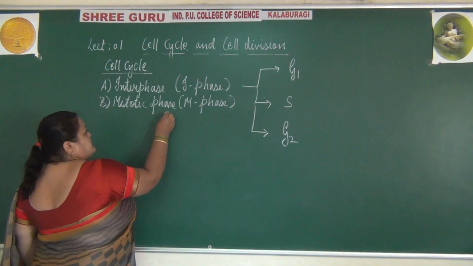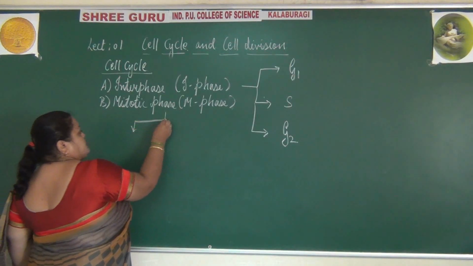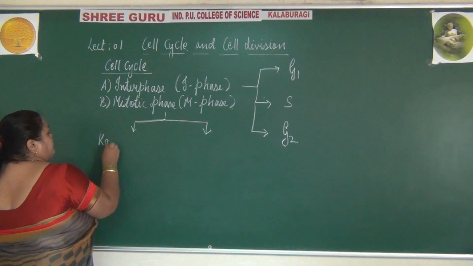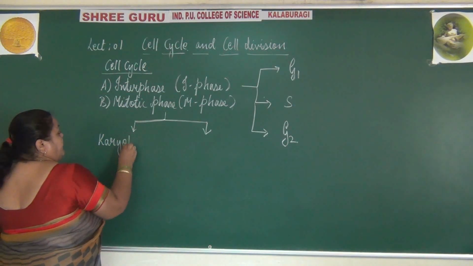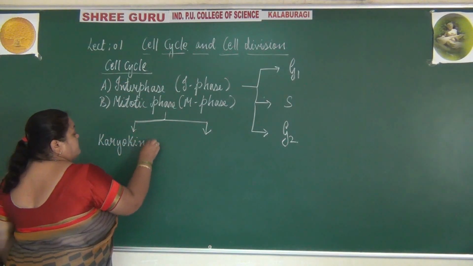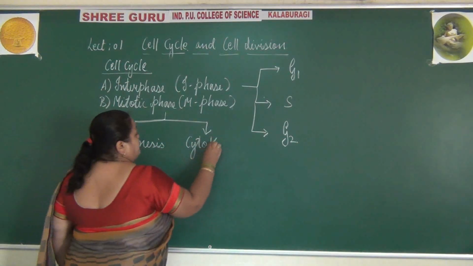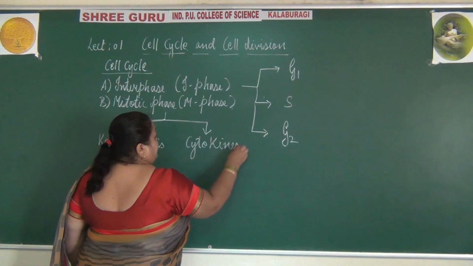While in mitosis there are two processes, karyokinesis and cytokinesis.